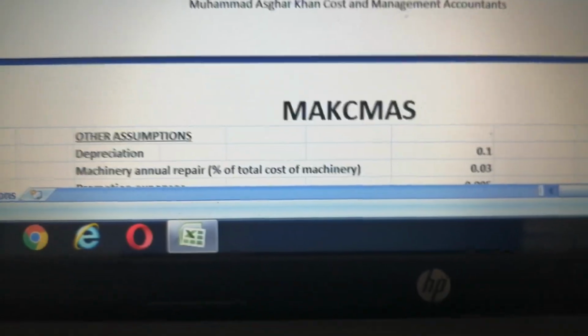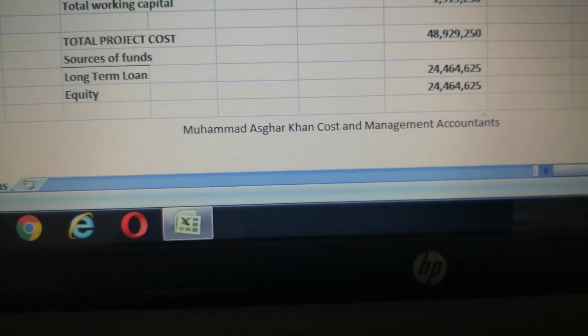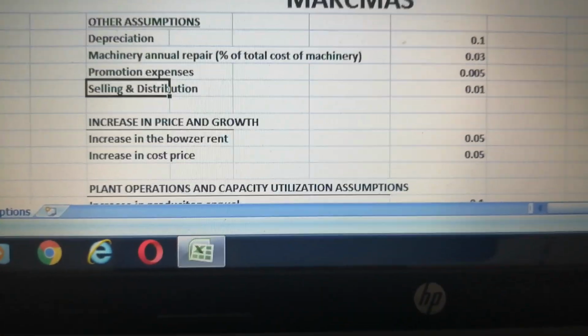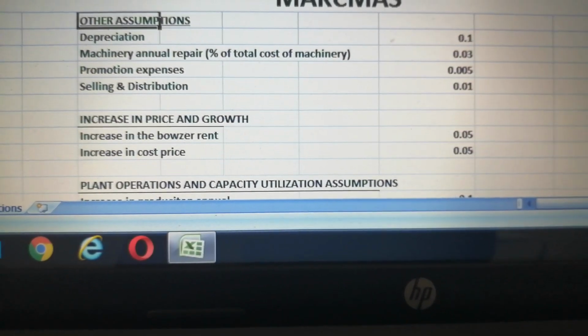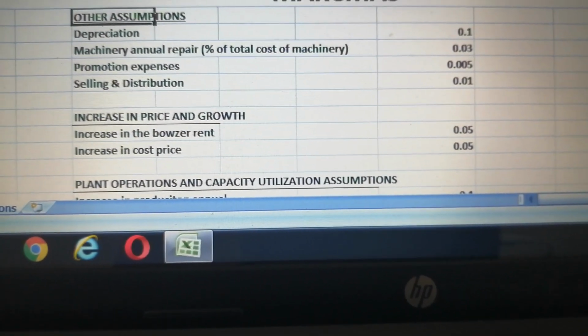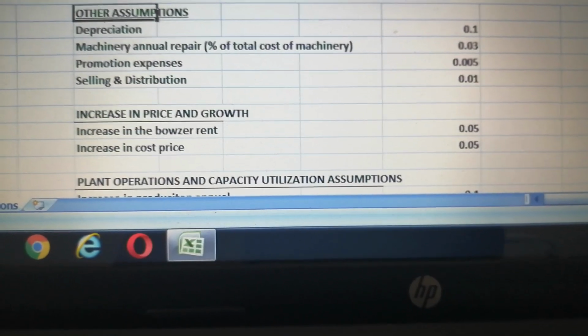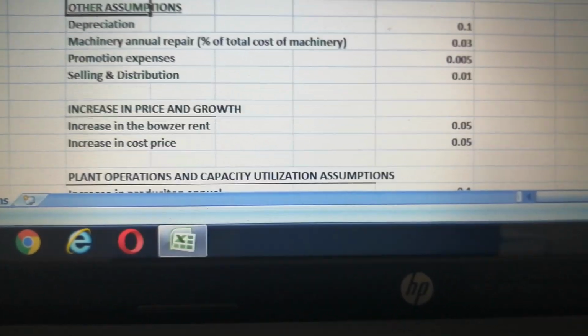Sources of funds are 50% equity and 50% loan. These are the assumptions, and other assumptions are: depreciation is 0.1, machinery annual repair is 0.03, promotion expenses 0.005, selling and distribution 0.01.